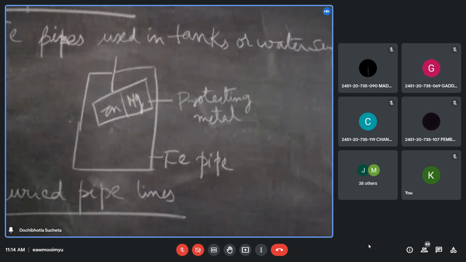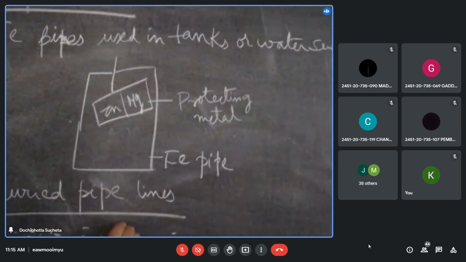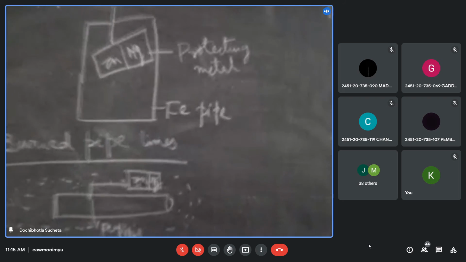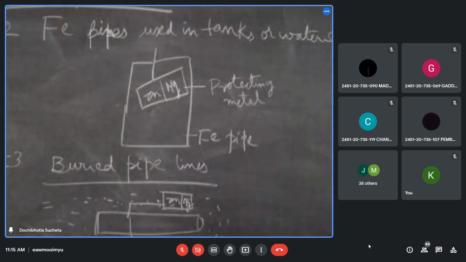Have the pipeline buried in the soil, an iron pipe, and it is connected to zinc or magnesium metal, and hence corrosion protection. Important. I have to finish now. Okay, that is the sacrificial anodic protection.